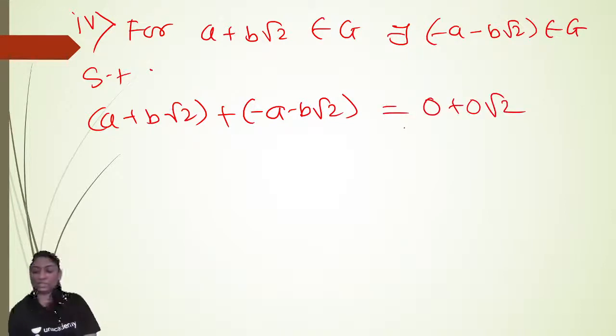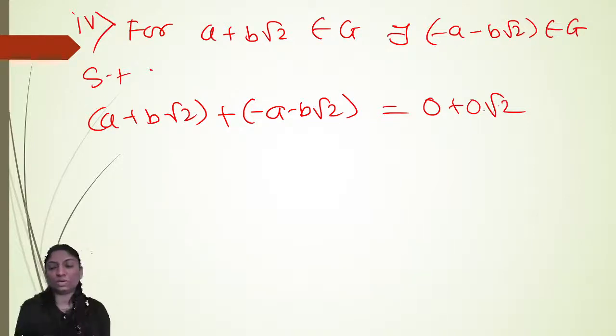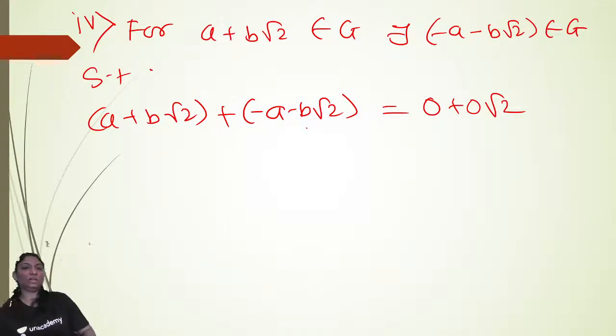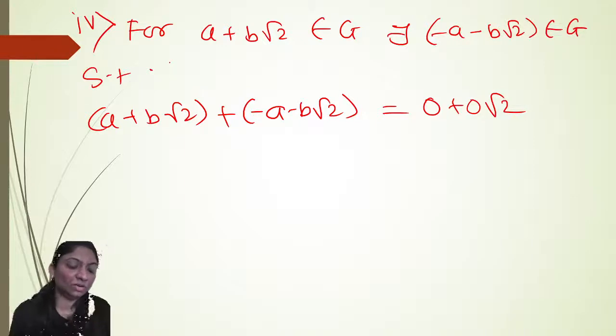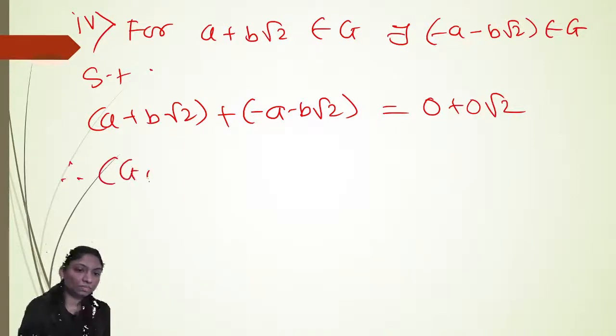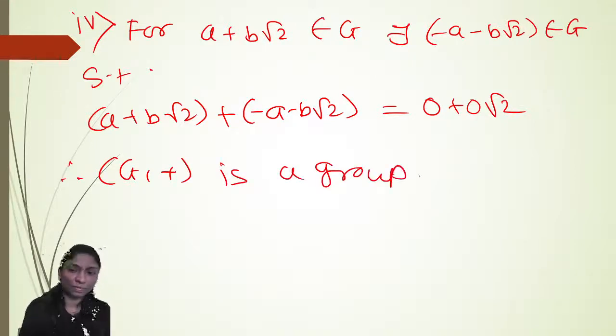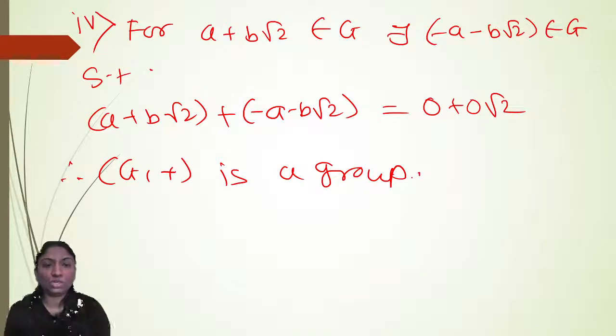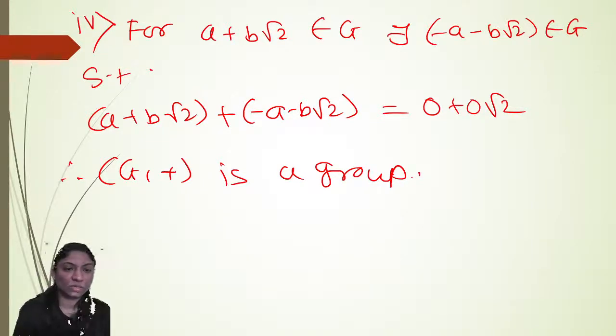Right? a minus a is 0, b minus b is 0 into root 2. So minus a minus b root 2 belongs to G and acts as an inverse for every element a plus b root 2 in G. Therefore, G plus is a group because all four properties are satisfied: closure, associative, existence of identity, and existence of inverse.